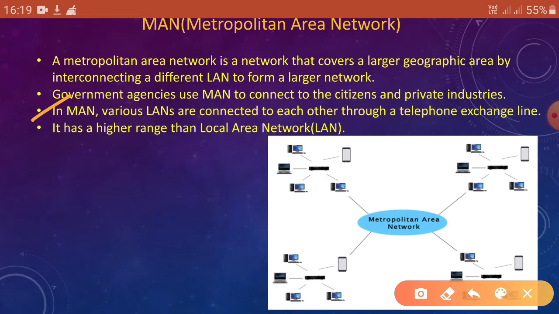Okay, third point, in MAN various LANs are connected to each other through a telephone exchange line. So how are they connected to each other? Using the telephone exchange line. And the last point is it has a higher range than local area network. Okay, so MAN or the metropolitan area network is greater than the LAN.